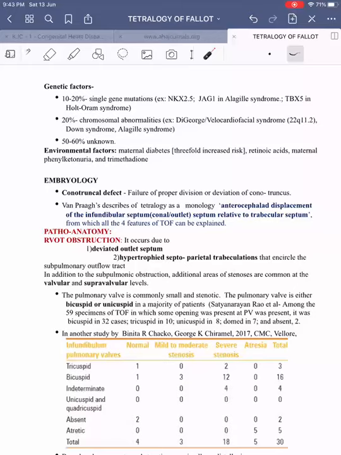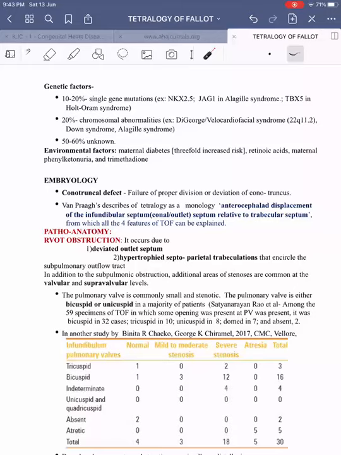Okay, so because of this, all the four components result, and TOF is considered to be the most differentiated form of conotruncal anomaly. The most undifferentiated form of conotruncal anomaly is truncus arteriosus, that develops early in embryogenesis, and TOF develops late in embryogenesis.